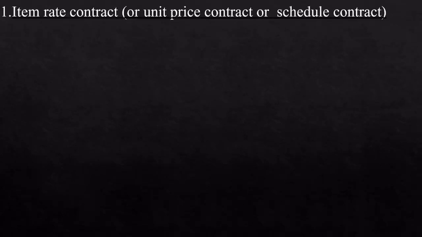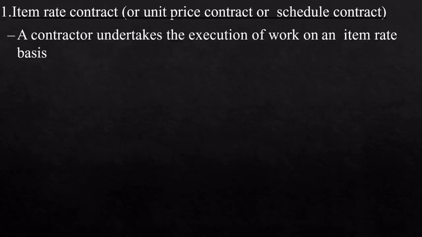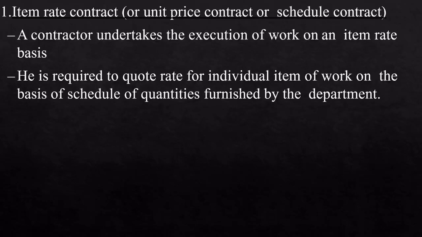So first one is item rate contract, or unit price contract, or schedule contract. We know all the materials in the construction industry, we quantify them in terms of items, right? So item rate contract, each item. A contractor undertakes the execution of the work on an item rate basis. So cement is an item, and how many numbers of items. Based on that, taking the contract is called item rate contract.